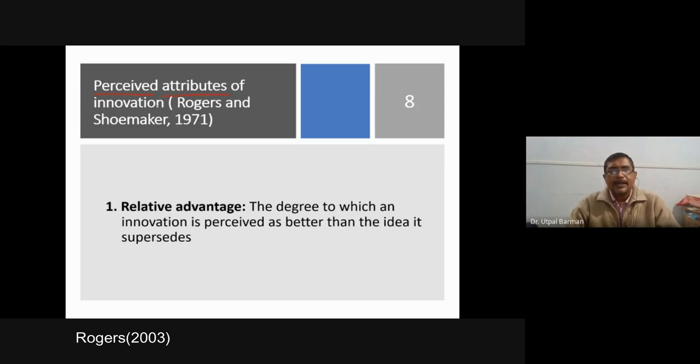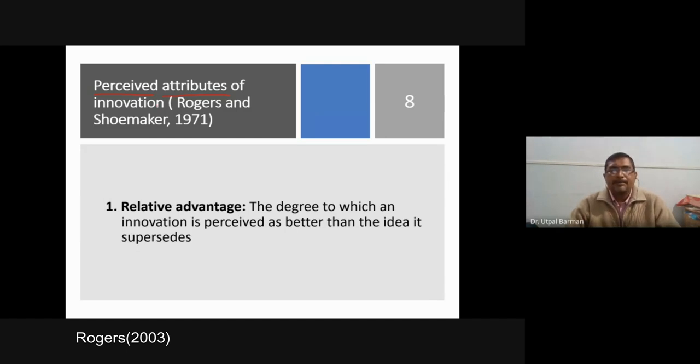In case of relative advantage, the degree to which an innovation is perceived as better than the idea it supersedes. If there is a particular technology which is an existing one and a new technology is coming, if the new technology is better than the present one, then it will be adopted. But whether it is better than the present one is also determined by the adopter. He will perceive whether it is better than the existing one. That relative advantage may not be true for another adopter.